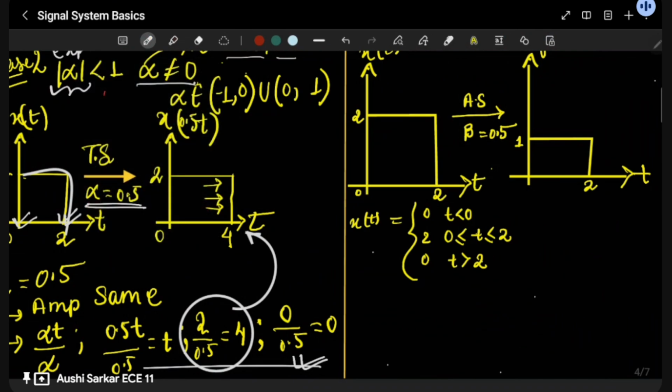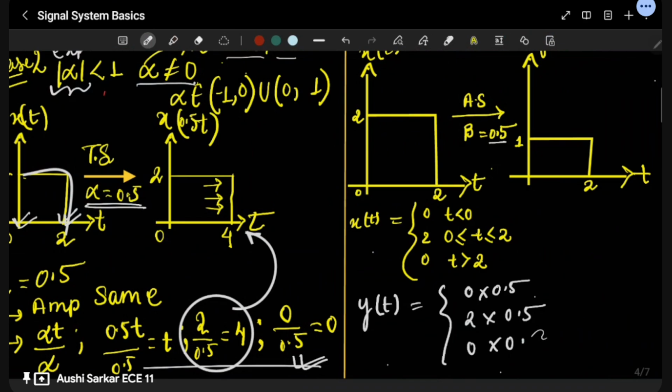what is y(t)? We just have to multiply this. You write here 0 multiplied with 0.5. This time we are taking beta as 0.5. And 2 into 0.5, and here 0 into 0.5.